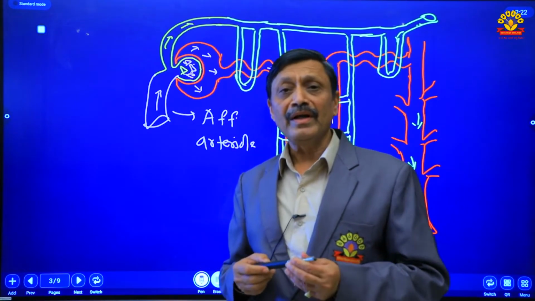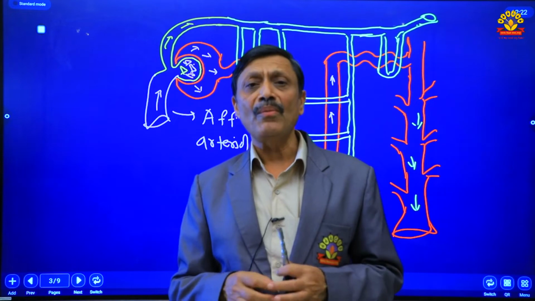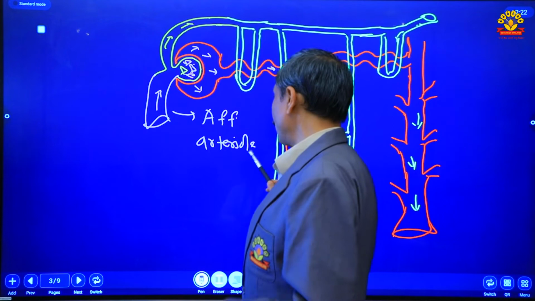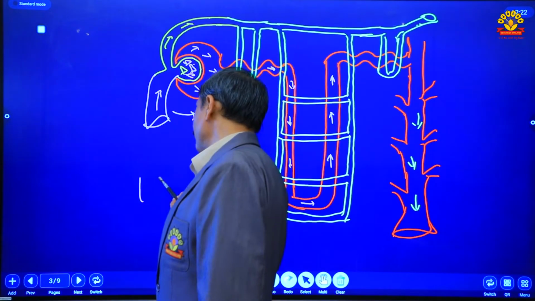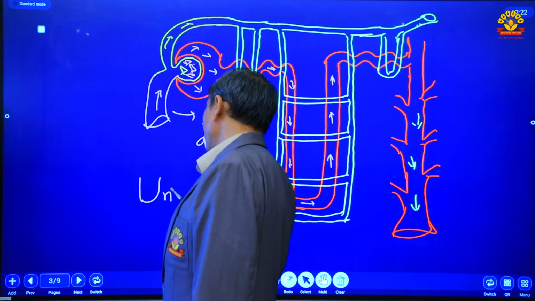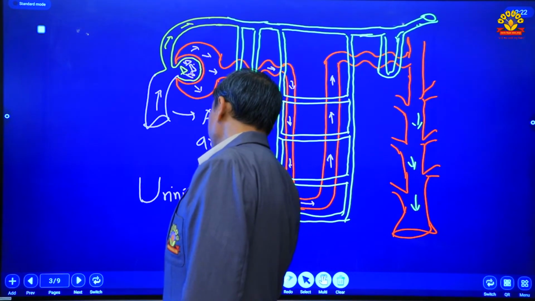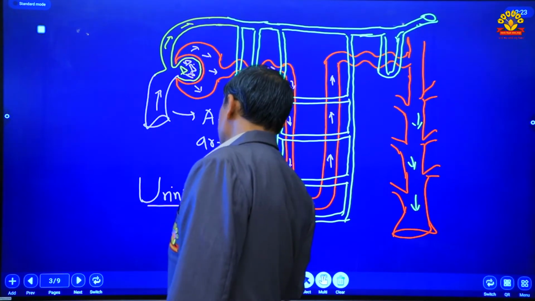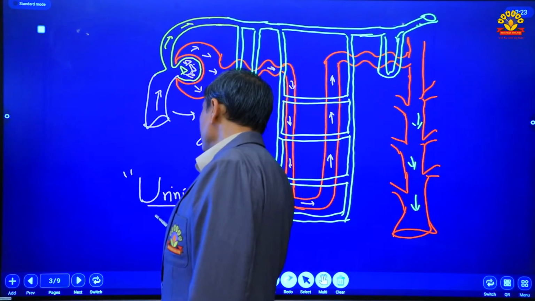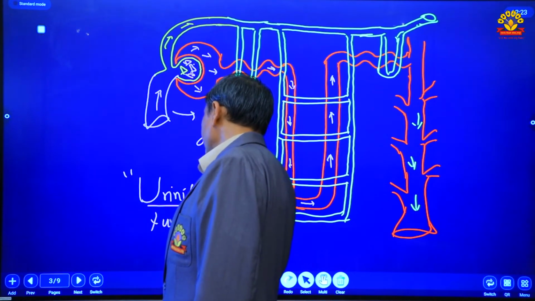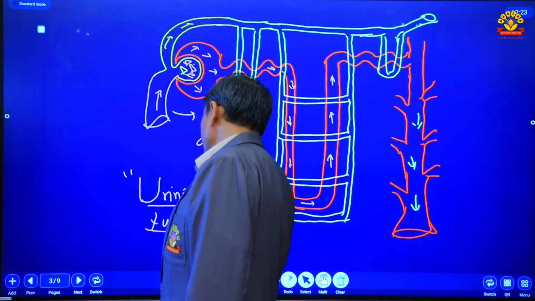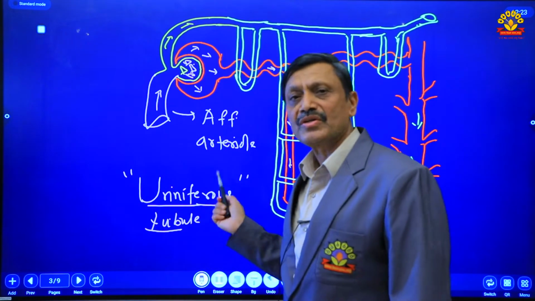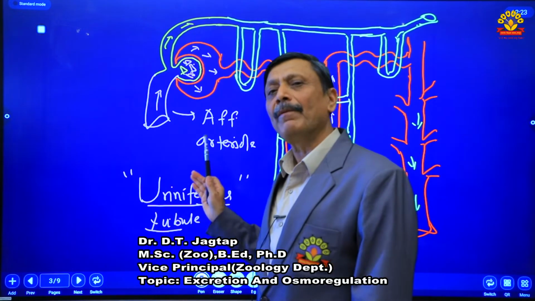You know, kidney consists of millions of microscopic tubules. These microscopic tubules are called uriniferous tubules or nephrons. In the NEET exam, the question will be asked: what is the structural and functional unit of kidney? In the kidney, this uriniferous tubule or nephron is the structural and functional unit with the help of which urine is formed.